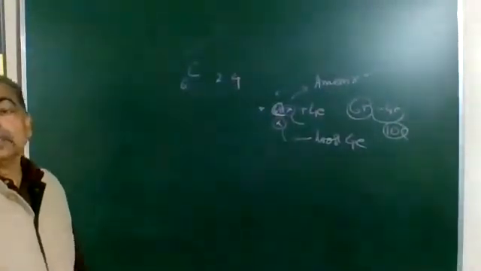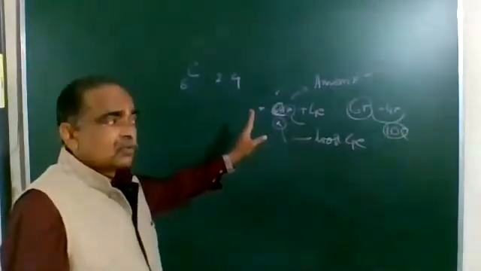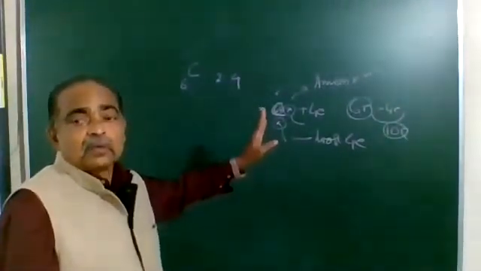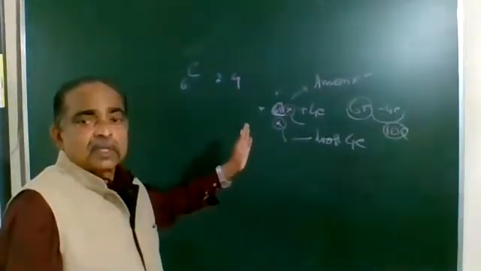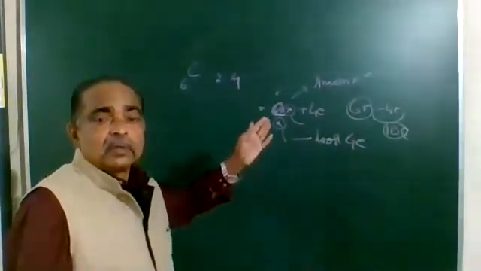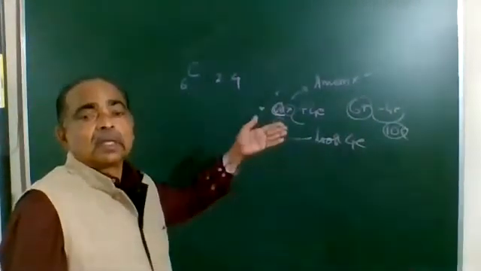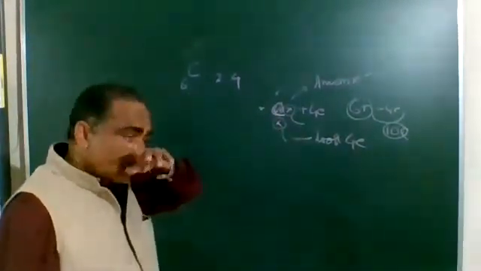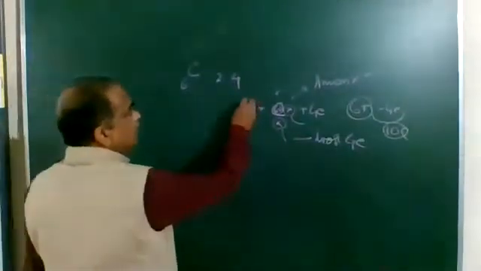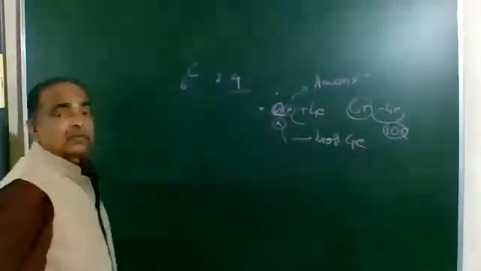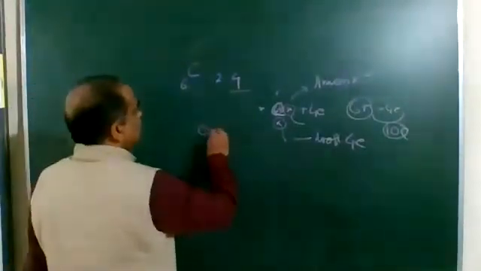Understood clearly? Remember, if it has to gain 4 electrons to get the stable configuration by forming an anion, that requires a very large amount of energy. And if it has to lose 4 electrons to form a cation, that also requires a tremendous amount of energy, which may not be available. So losing or gaining is impossible. Therefore, how is it going to get a stable configuration? The only option left is that carbon cannot form an ionic bond in any situation, and it can only form a covalent bond.